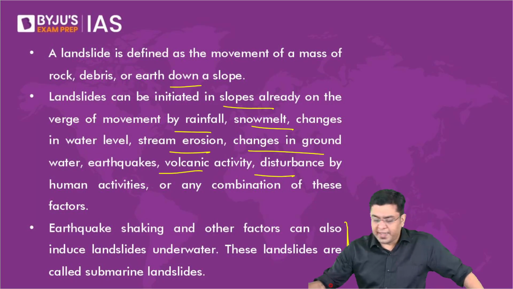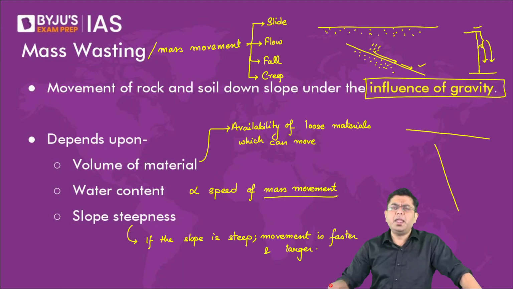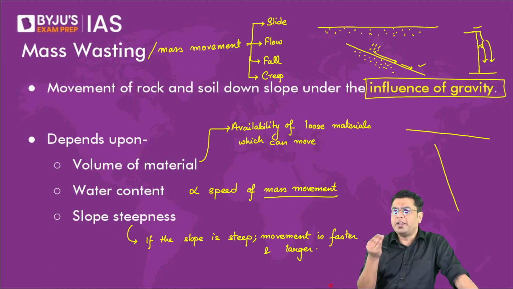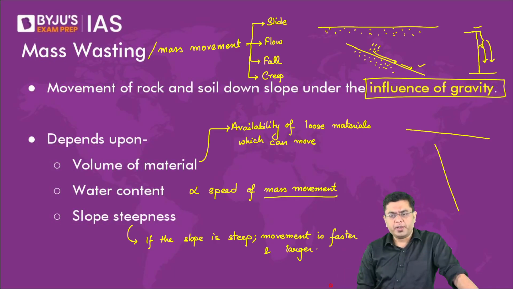Mass movement slide, Tarun. Okay. And loose materials mean anything which is free to move. For example, in a sloping region, if you have soil where there are no plants, that soil is free to move, isn't it? That is loose material. Solifluction is not very slow. It can happen very quickly, but generally it is not as fast as a slide.